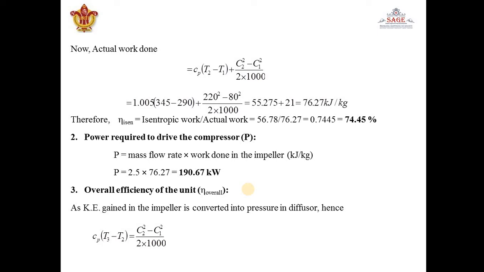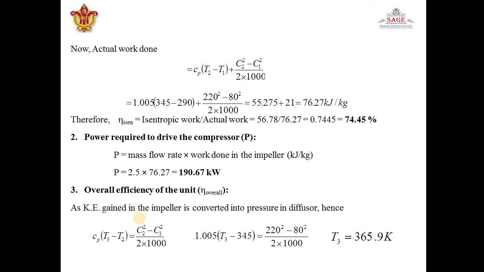So when we substitute all the values, we get the value of T3, the temperature of air coming out of the diffuser. T3 is unknown, but all the rest of the values are known, so we can calculate the value of T3 easily, that is coming out 365.9 Kelvin. So this is the temperature of air when it is coming out of the diffuser.